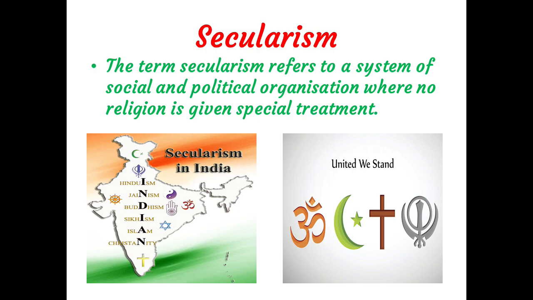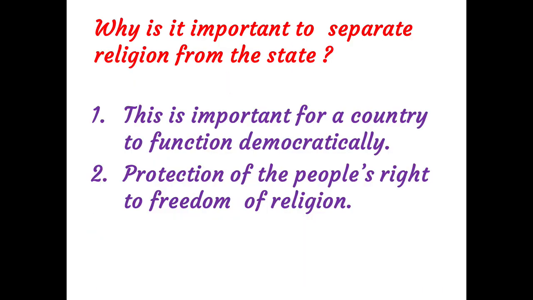It is understood primarily by the separation of religion from the state. The constitution makers felt it important to keep religion and state separate for the following reasons. First, enabling the country to function democratically, and second, protection of people's right to freedom of religion.